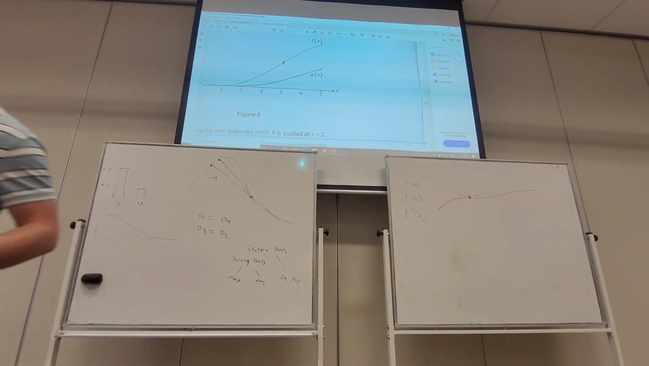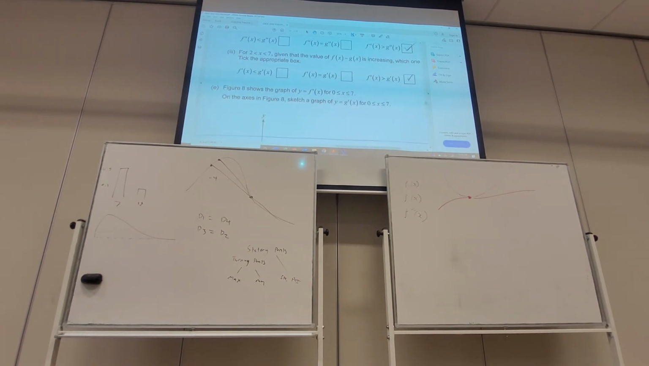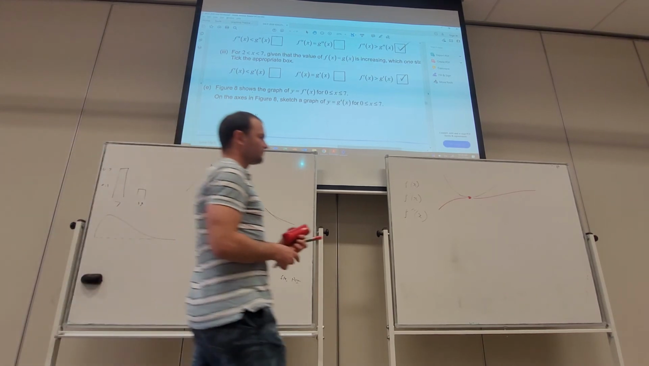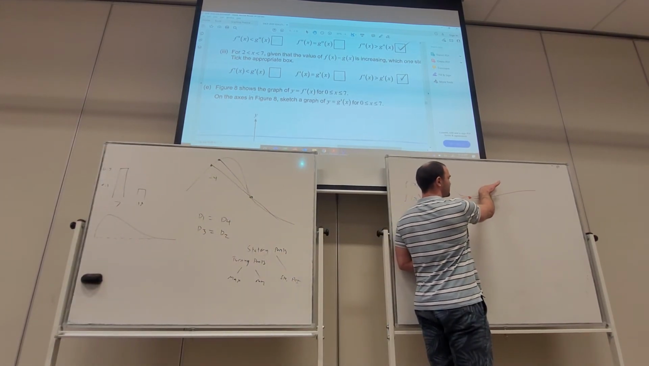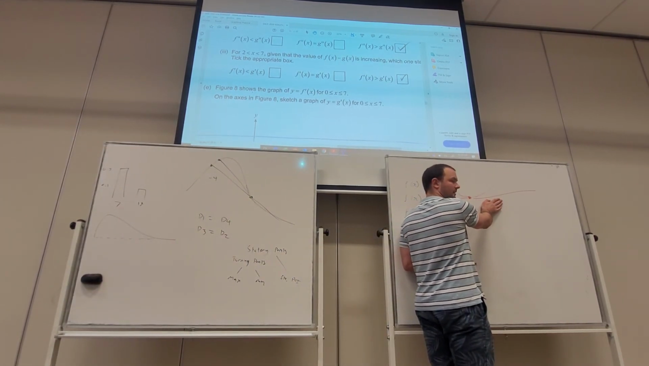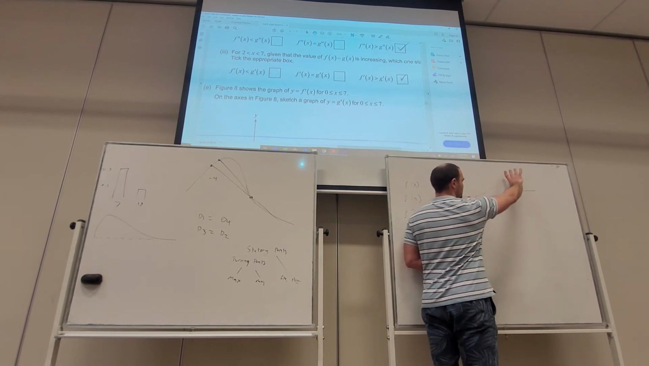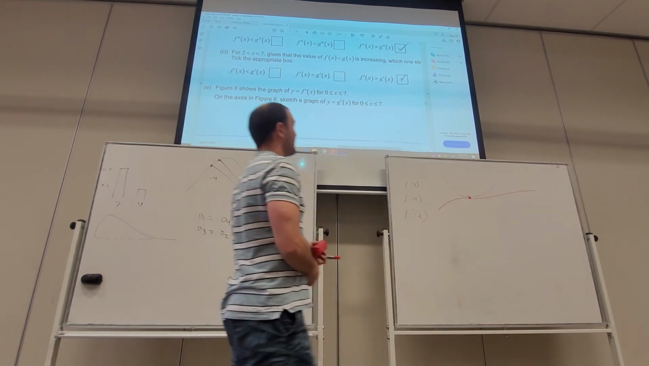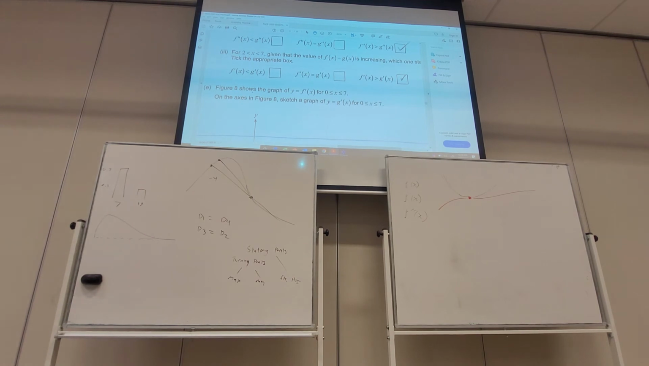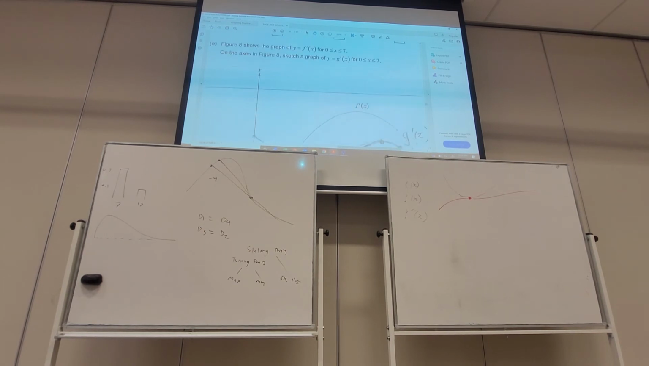So then what do we ask? Between 2 and 7, it increases. Which is appropriate? What this means is this function is steeper than this one. It has to be steeper if the distance between them is going to increase. And that's why we tick the last box: over that interval, the slope of f of x is larger than the slope of g of x. Then sketch the graph of g dash of x, the first derivative.